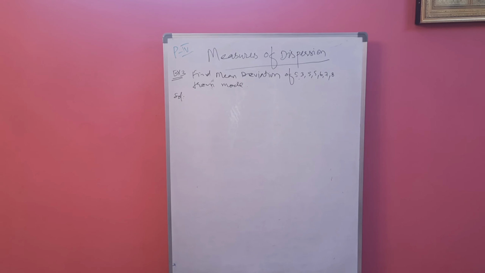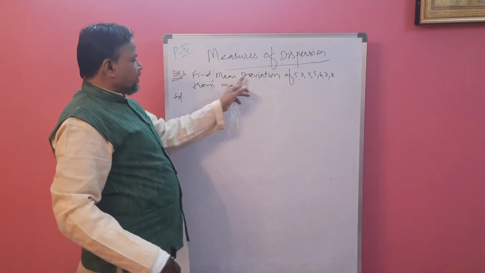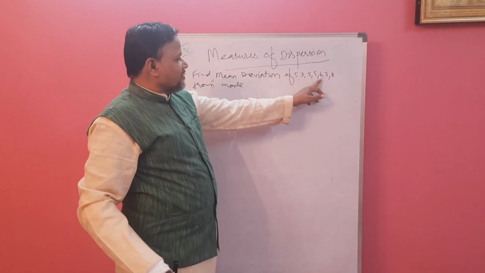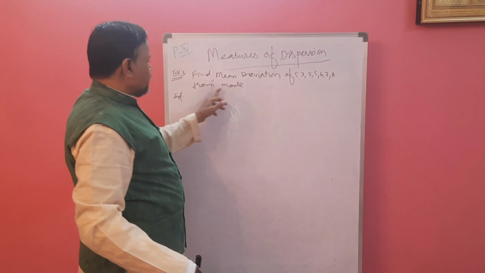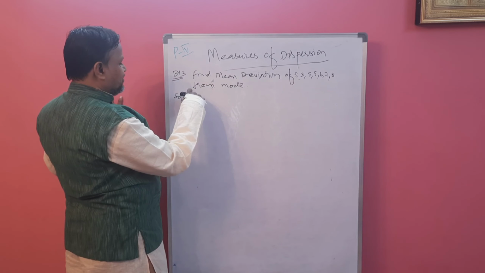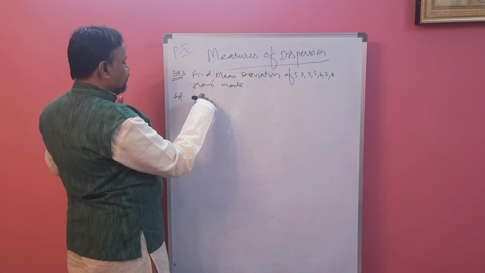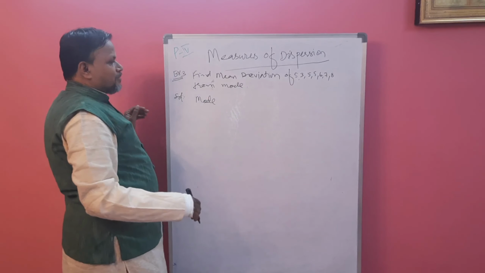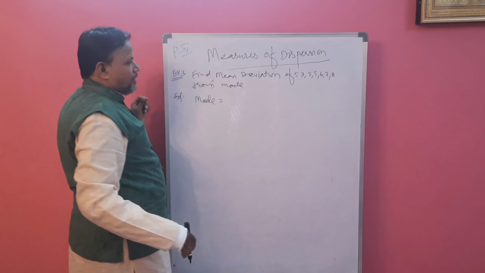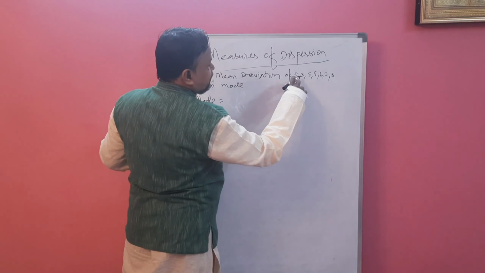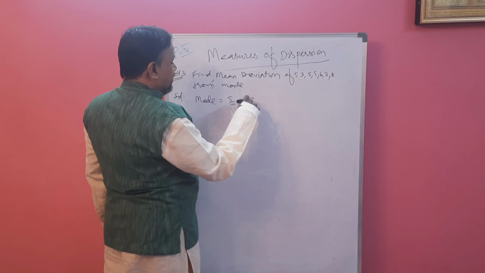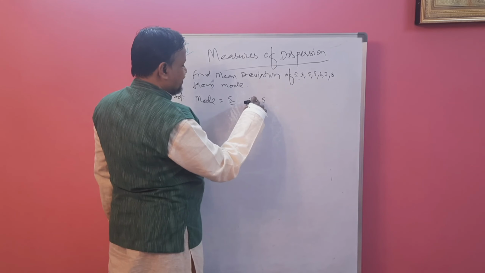Now third example. Find mean deviation of 5, 3, 5, 5, 6, 7, 8 from mode. First we have to calculate mode. Given observations are there. Mode is what? Mode is nothing but maximum number of times repeated value. So 5 is repeated 3 times, so mode is 5. So our Z value, that is Z, is 5.